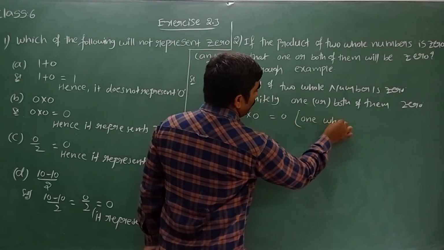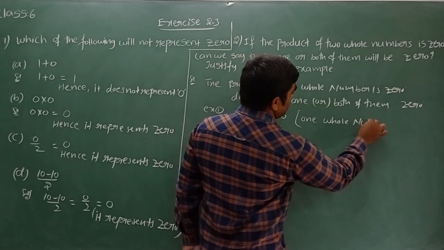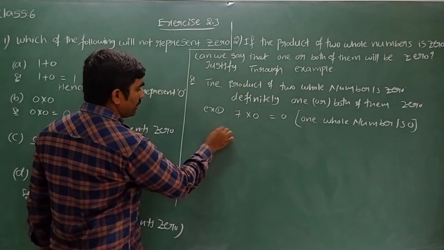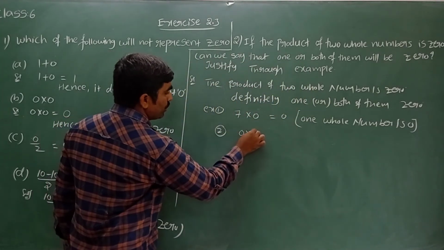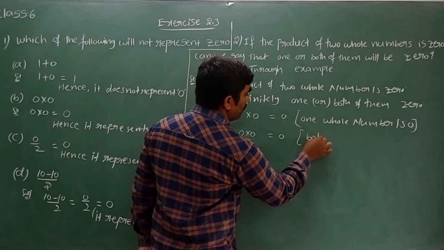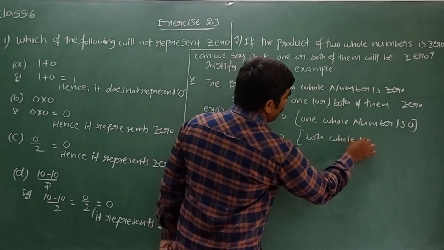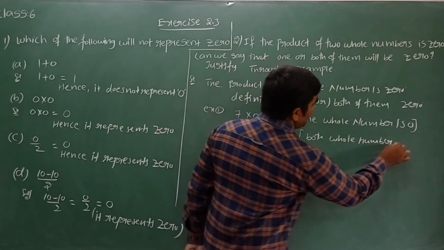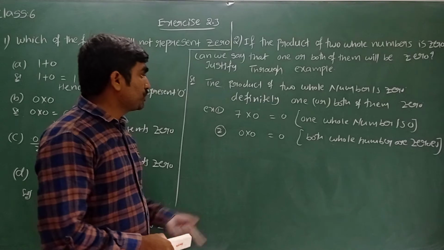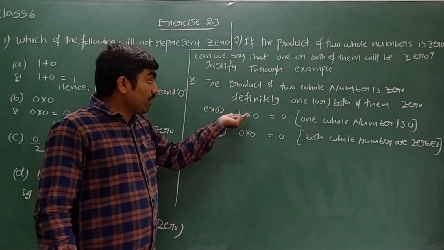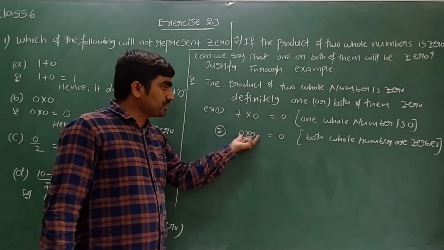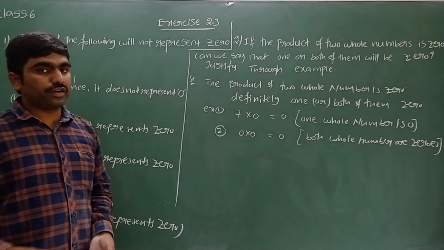Here I can see one whole number is 0. I am taking one whole number is 0. Next example I take like 0 into 0. What is the result? 0. Here I can see both the whole numbers are zeros. Means to get the product of two whole numbers 0, either we can take one whole number is 0, which gives the product is 0, or we can take both the whole numbers are 0, which gives the product is 0. Hope you understood.